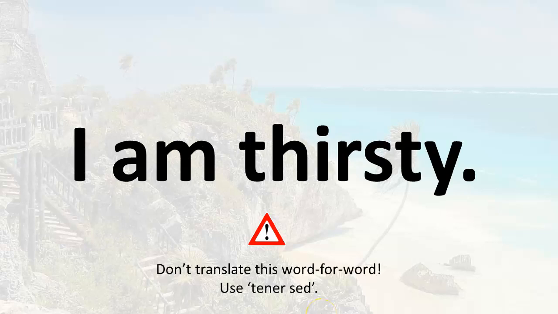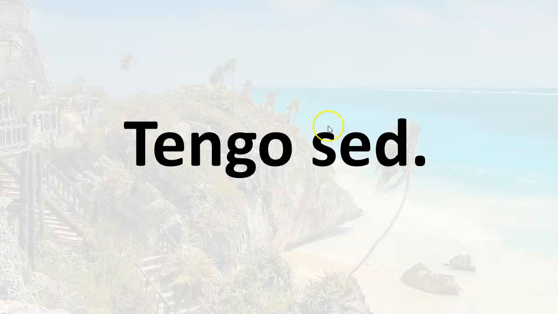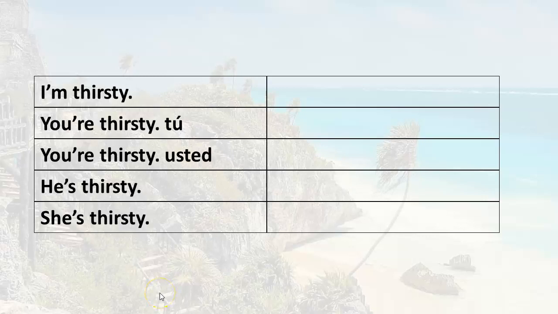So here's our first example. How do you say I am thirsty? Remember, don't translate word for word. Use the expression tener sed. To express the idea of I am, since it's a tener expression, you have to say tengo. And then of course sed. Tengo sed. I am thirsty. Okay, so let's apply what you've learned.